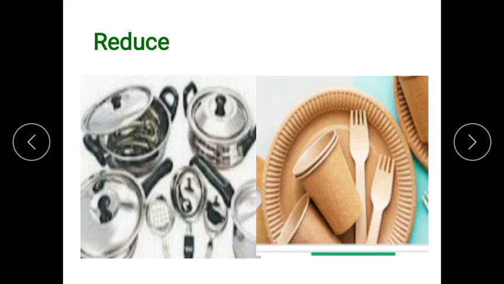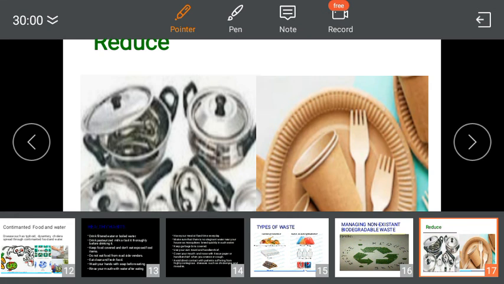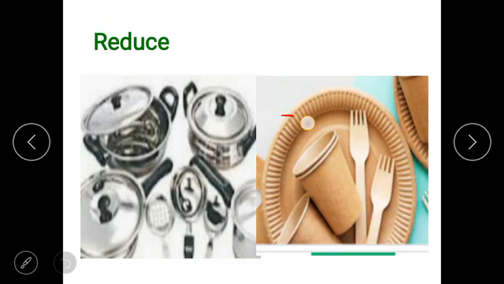Reduce. We should only buy what we really need. You should not buy extra things. What we need, that only you should buy. We should use plates, spoons, and glasses made of metal, ceramic or glass instead of disposable plates and spoons.